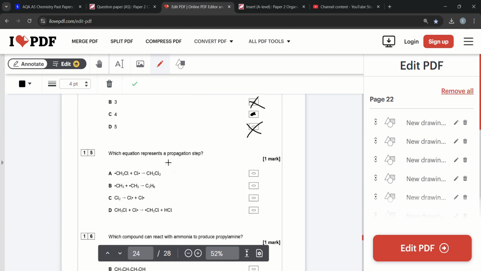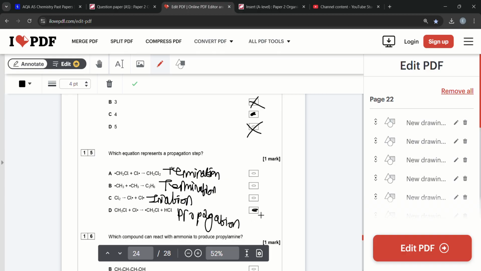Which equation represents the propagation step? That is a termination. We've got initiation, propagation, termination. That's a termination. That's a termination. That is initiation. I'm probably spelling these wrong, but it doesn't matter really. And D, that is definitely a propagation. It's just how well you know the steps, and therefore the answer is D.